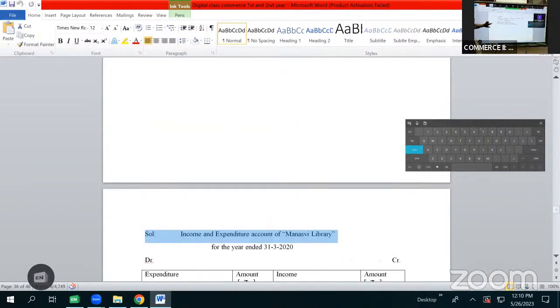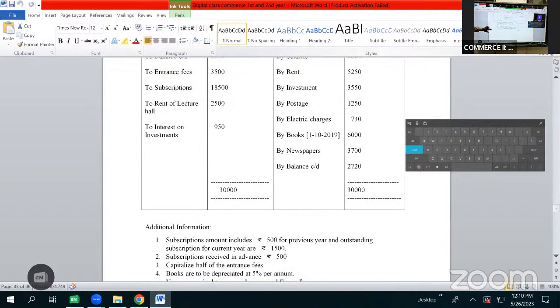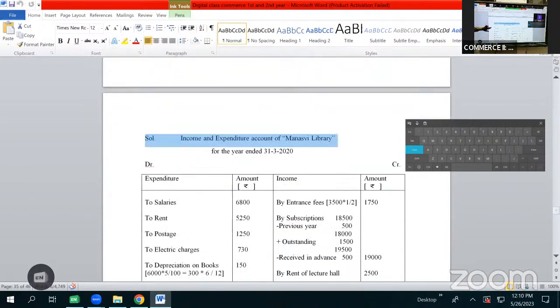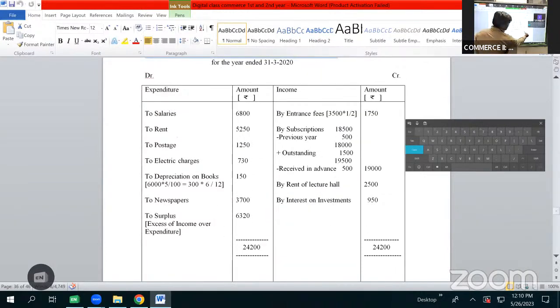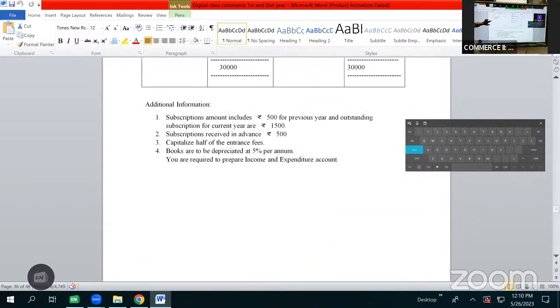After rent of lecture hall, we have interest on investments 950. Investment is of capital nature. It cannot be recorded in income and expenditure account. Whereas interest on investment, it is an income. So it will be shown as income as by interest on investment 950. So now we are done with all the items of receipt. Now let us have a look at the items which are given on payment side.